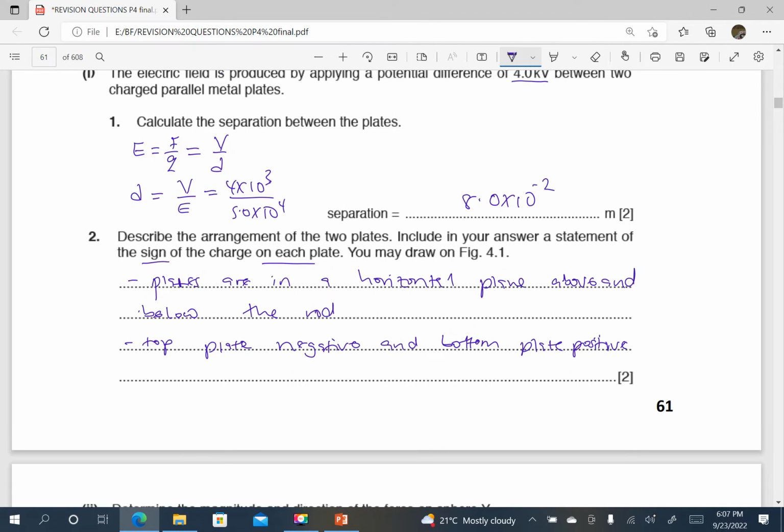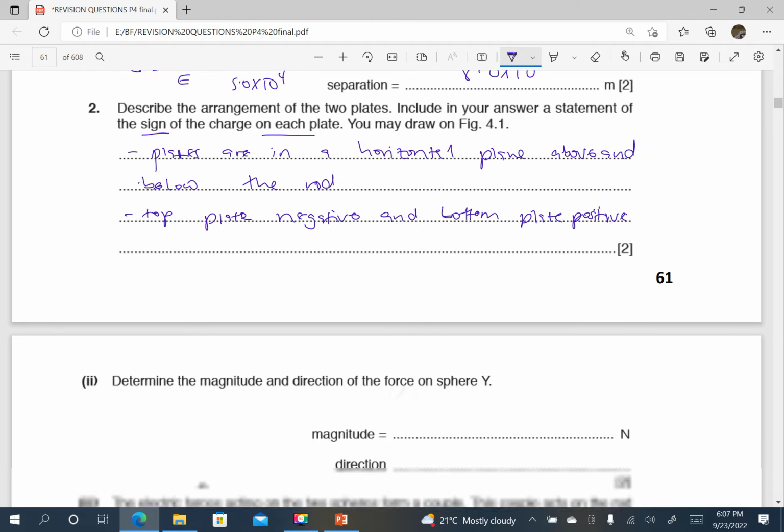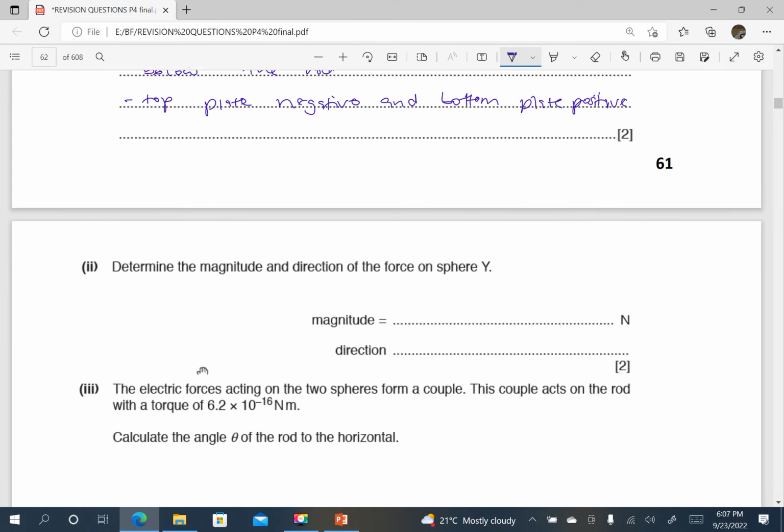So that is the arrangement of the two plates. They are in a horizontal plane because the field is in the vertical plane. The field is always perpendicular to the plates. And they're in a horizontal plane above and below the rod, the top plate being negatively charged and the bottom plate being positive. That is how we would answer that question precisely.